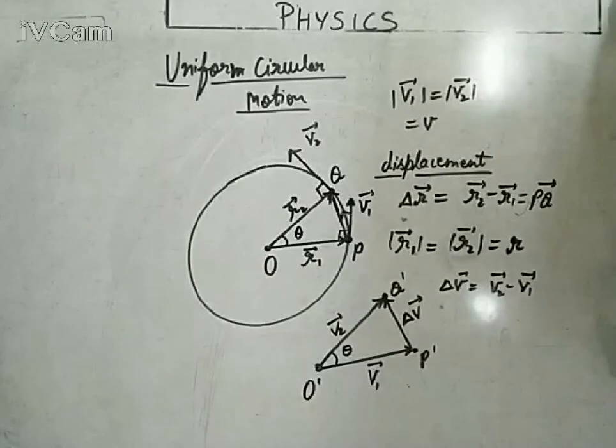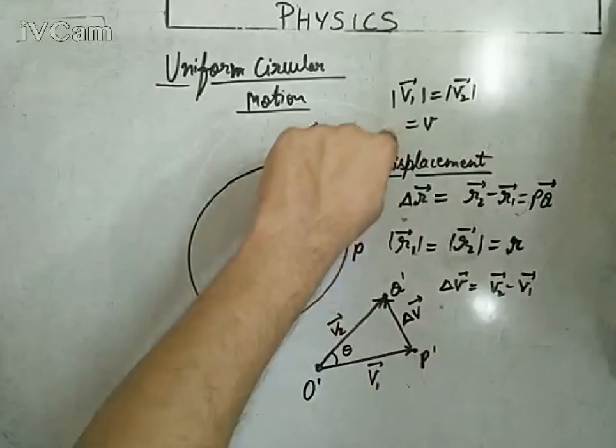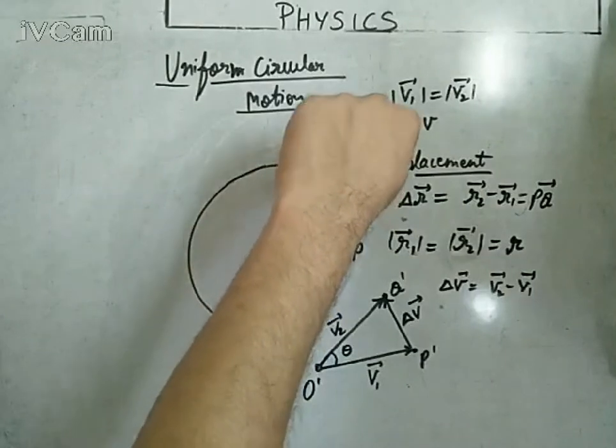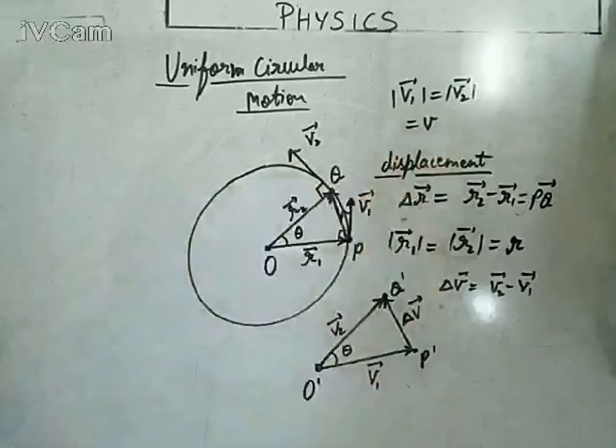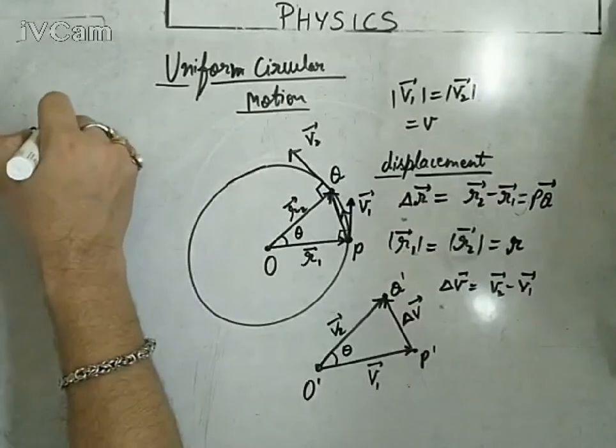This change in velocity is only due to the direction change, not the magnitude. We have already written that the velocity's magnitude is not going to change, only the direction is changing, and the cause of this change in direction is the centripetal force.